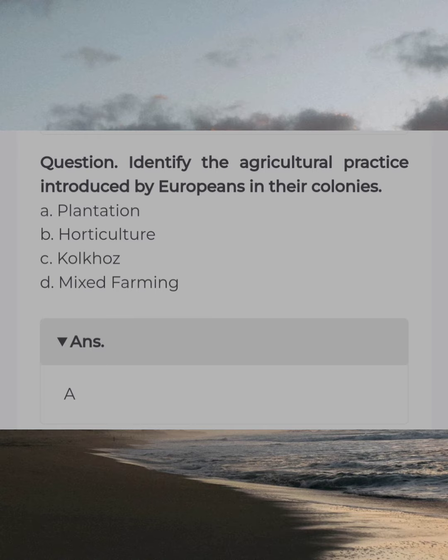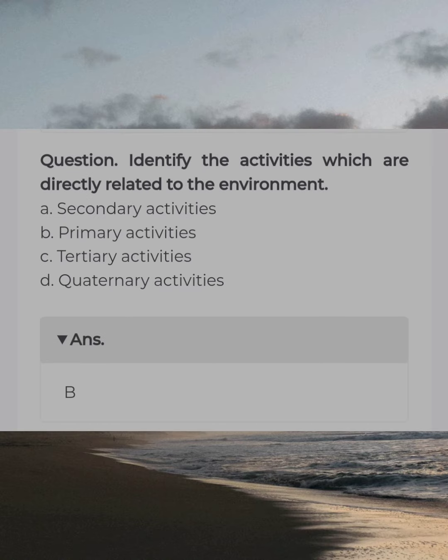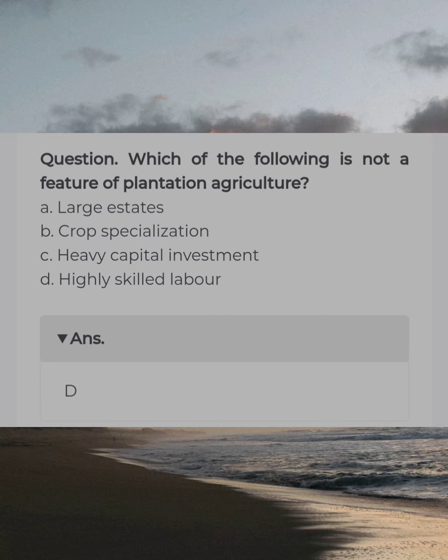Identify the agriculture practice introduced by Europeans in their colonies. Answer A. Plantation. The gathering is a practice in. Answer A. Amazon basin. Identify the activities which are directly related to the environment. Answer B. Primary activities. Which of the following is not a feature of plantation agriculture? Answer D. Highly skilled labor.